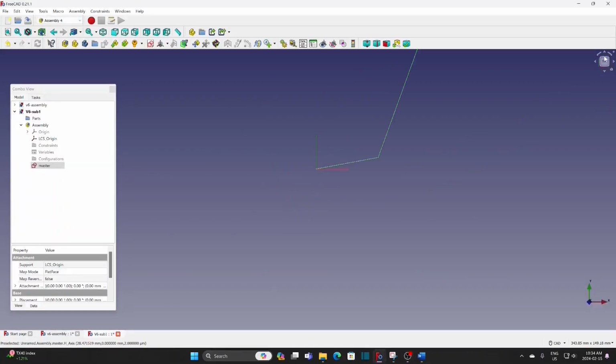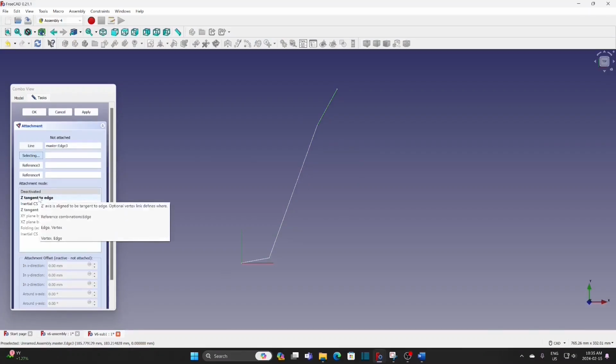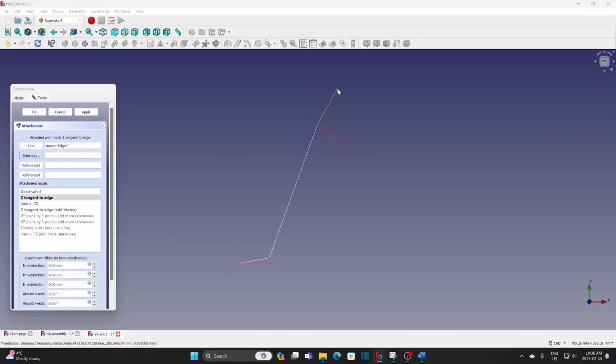Add the LCS to the master sketch. First one is piston top. Select the top line. Z tangent to edge. Select the top vertex. Move the LCS to the top.